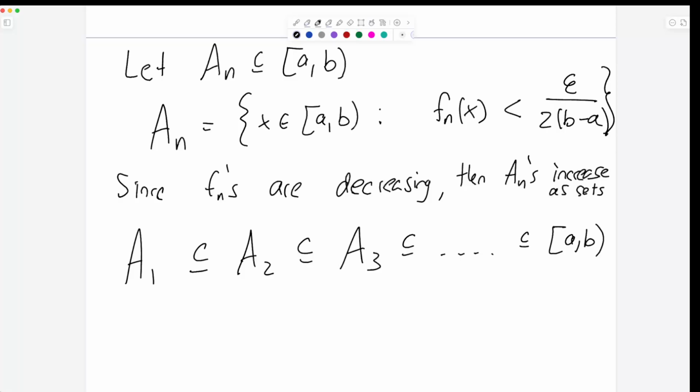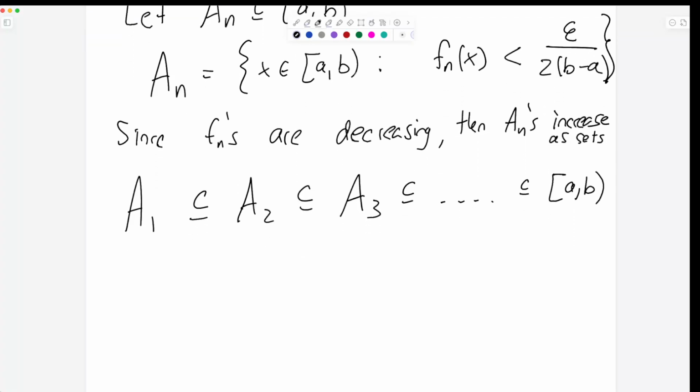We're going to look at the differences between these and see what those are. So we're going to define Bn to be the difference between these things. So for example, we're going to make a set that is the difference between A2 and A1. I think they call that B2. They call it B2, or do they call it B1?